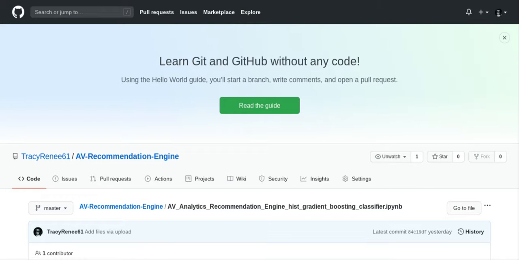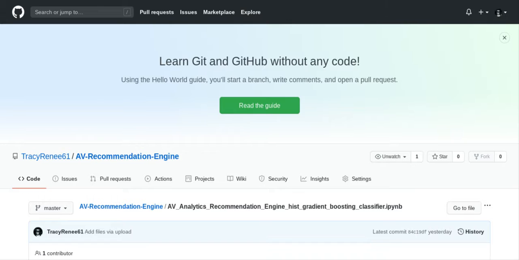Crystal here. What I wanted to do this afternoon is give you the solution to the Analytics Vidhya recommendation engine. I had worked on this previously, but it had caused the system to crash, and I put it away, and I decided to get it out and work on it some more. When I worked on it the second time, I was able to get it to work without crashing the system. So since I was able to get the Analytics Vidhya recommendation engine to work without crashing the system, I wanted to make a video to show you what I have done.